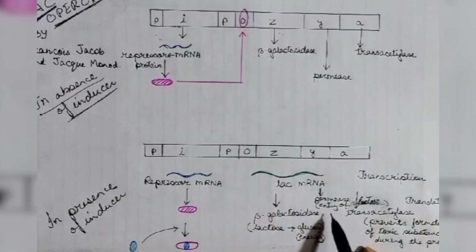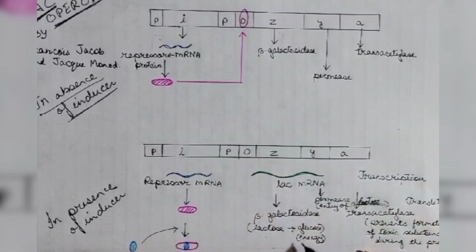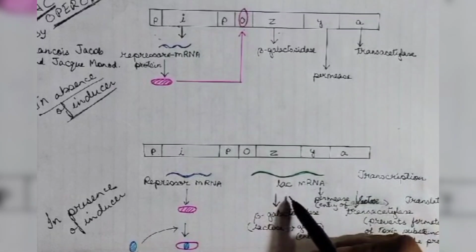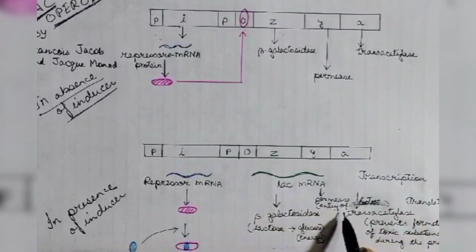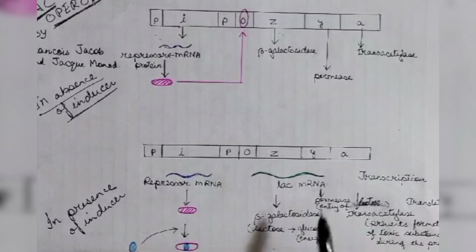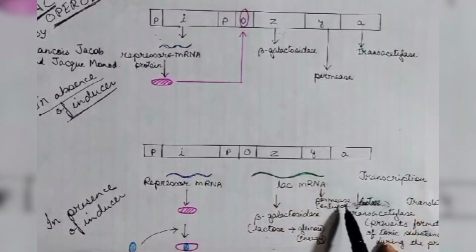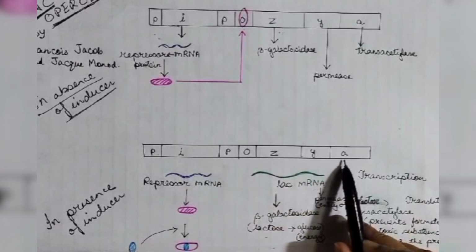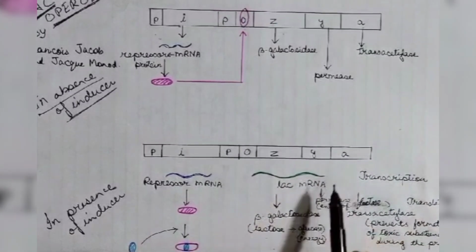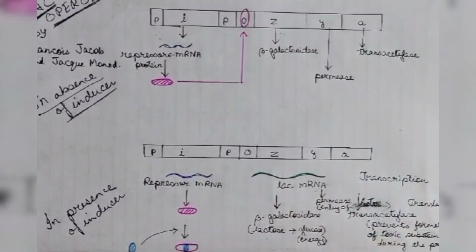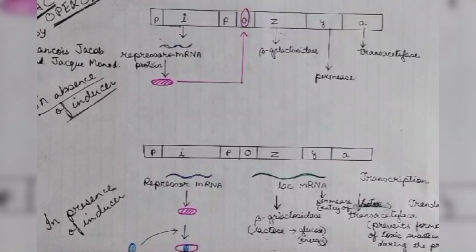The permease helps in the entry of the lactose inside the cell across the cell membrane. On the other hand, the trans-acetylase enzyme, coded by the A gene, functions to prevent the formation of any toxic substance during the process of the transcription.